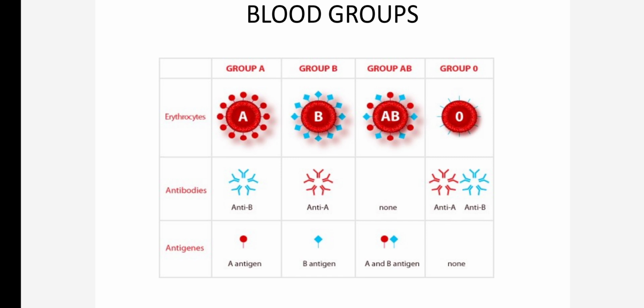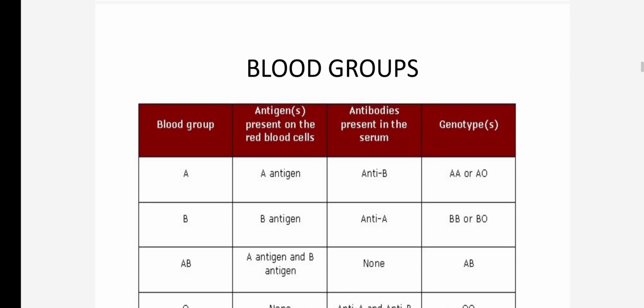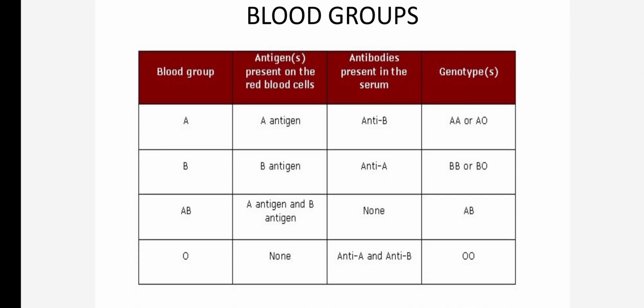So what type of antigen do you have? For blood group A, you have antigen A, and in your blood you have antibodies against B, which we call anti-B. If you have blood group B, the antigen present in the blood is B and the antiserum has antibodies A. In blood group AB, we have antigens A and B and there are no antibodies. And in blood group O, there are no antigens but both types of antibodies, anti-A and anti-B. Depending upon this, we have four types of blood groups.